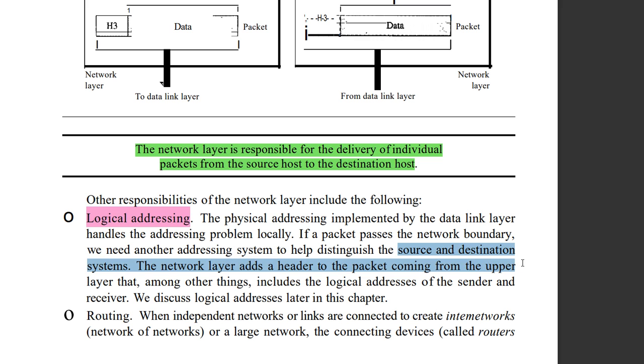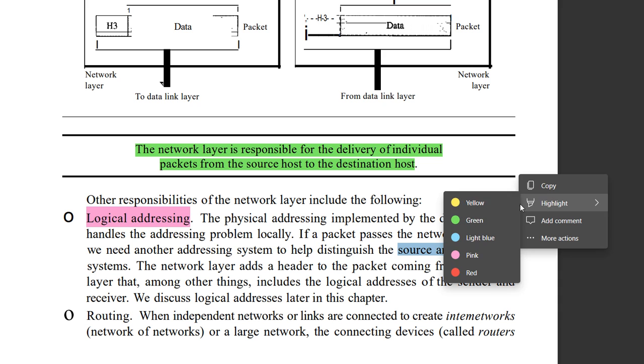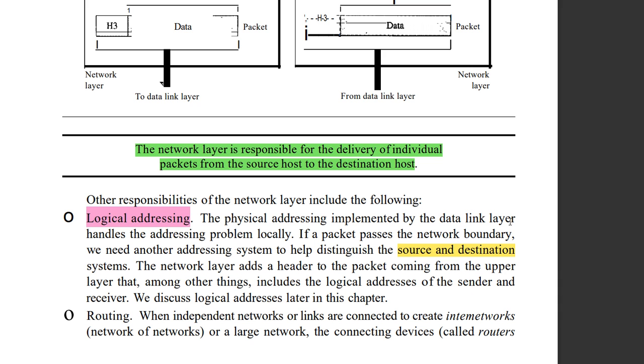It means that if you are only adding a header, if it is on the same network, then it is okay. If you are not adding logical addressing, then with the same addressing, it will be confused whether the source and destination are different. So we have to differentiate between which is the source and which is the destination. To differentiate between these two, you have to add the addressing called logical addressing.